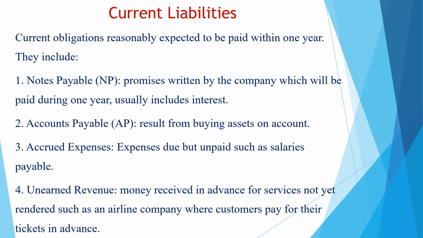Let's start with the current liabilities. As we previously mentioned, current liabilities are obligations to be paid within 1 year. The first two types of current liabilities are notes payable and accounts payable. Accounts payable, we use this account when we buy an asset on account. For example, when we buy merchandise on account. So accounts payable is the account of the suppliers of the company, the suppliers on account.